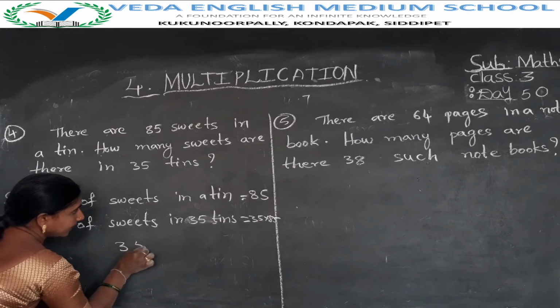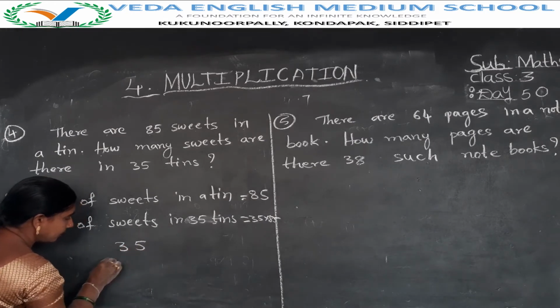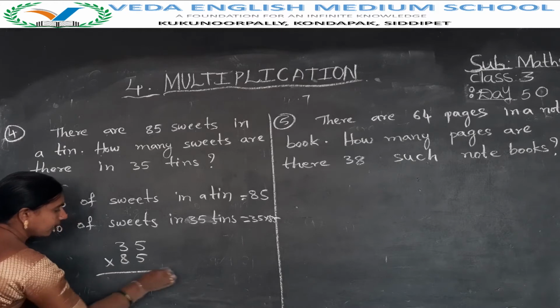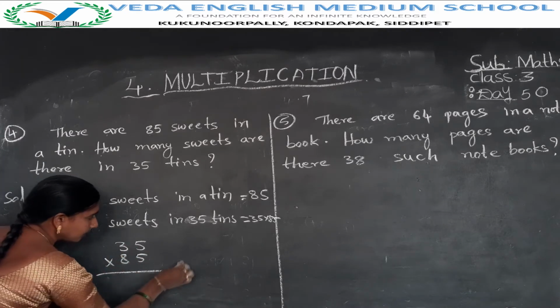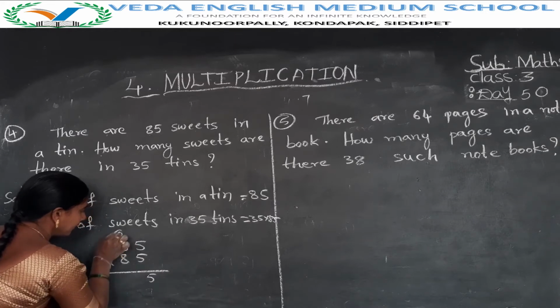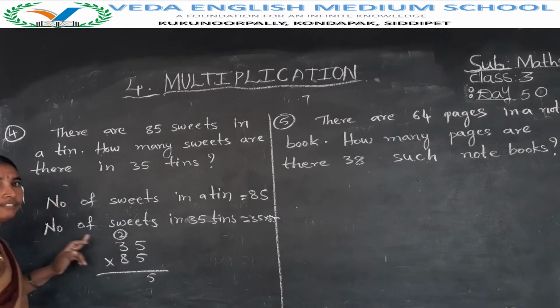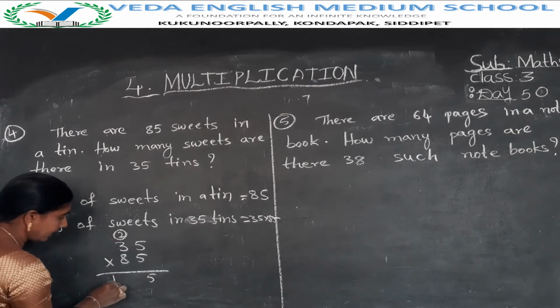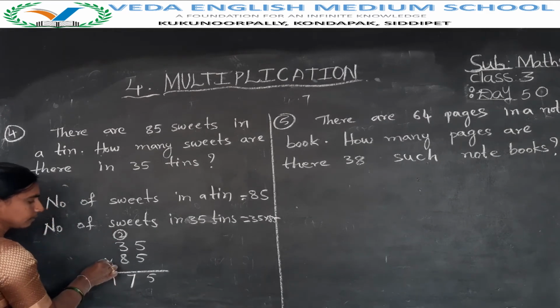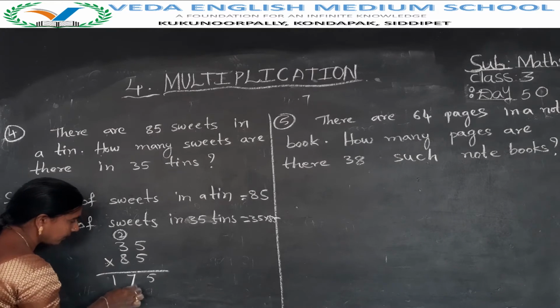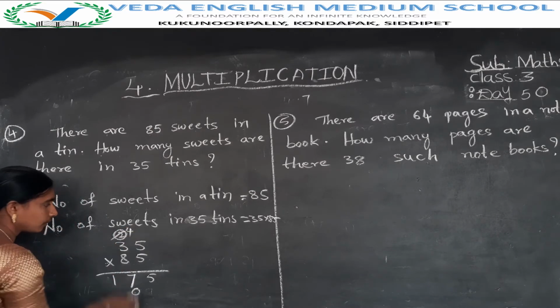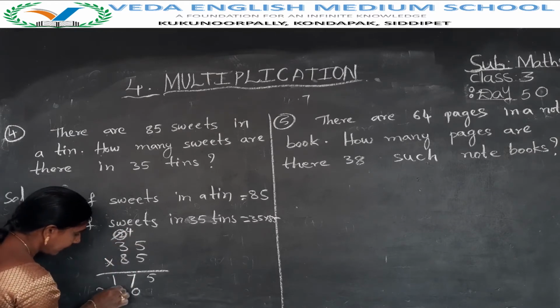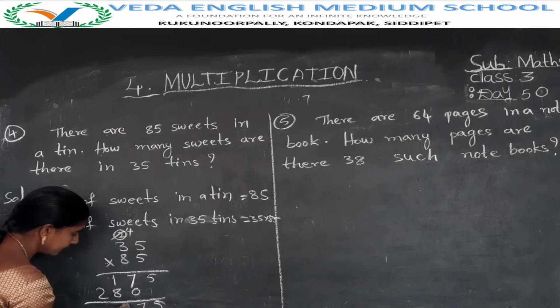That means 35 into 85. Okay, 5 into 5. 5 5s are 25. So here 5, carry 2. 5 3s are 15. 15 plus 2 is 17. Next, multiply 8 5s are 40. So here 0, carry 4. 8 3s are 24. 24 plus 4 is 28. Okay, here 5. 7 plus 0 is 7, 8 plus 5 is 9, 2.